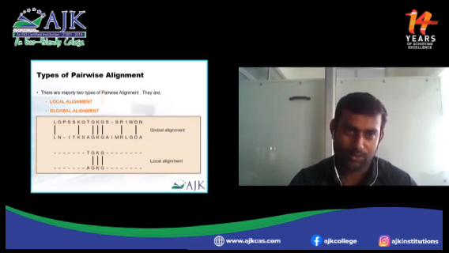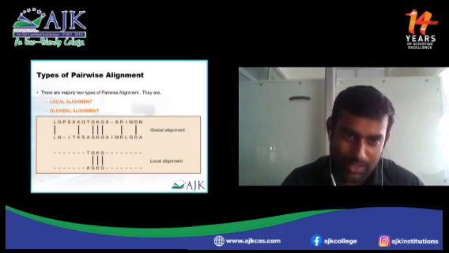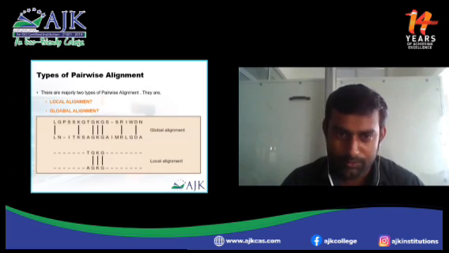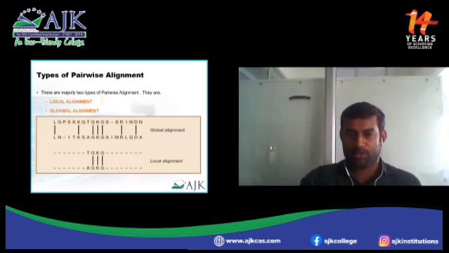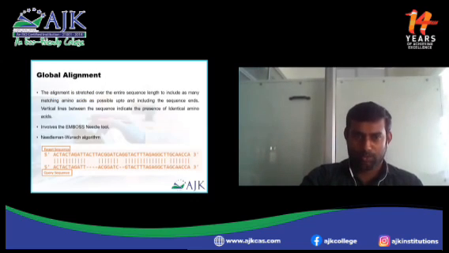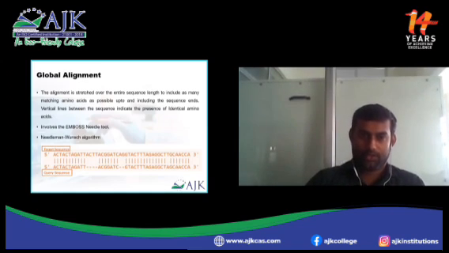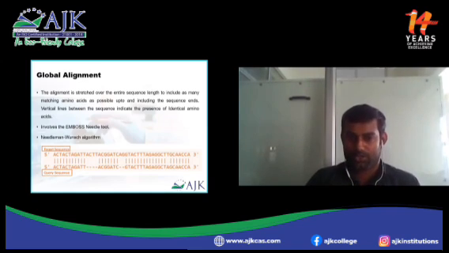As I said previously, under pairwise alignment there are local alignment and global alignment. You can know what is meant by global alignment and what is meant by local alignment. In global alignment, the alignment is stretched over the entire sequence. See, first sequence, second sequence, stretched to the end, starting from the 5 prime end to the 3 prime end. The second sequence is also completely stretched over the entire sequence, and they align among themselves.